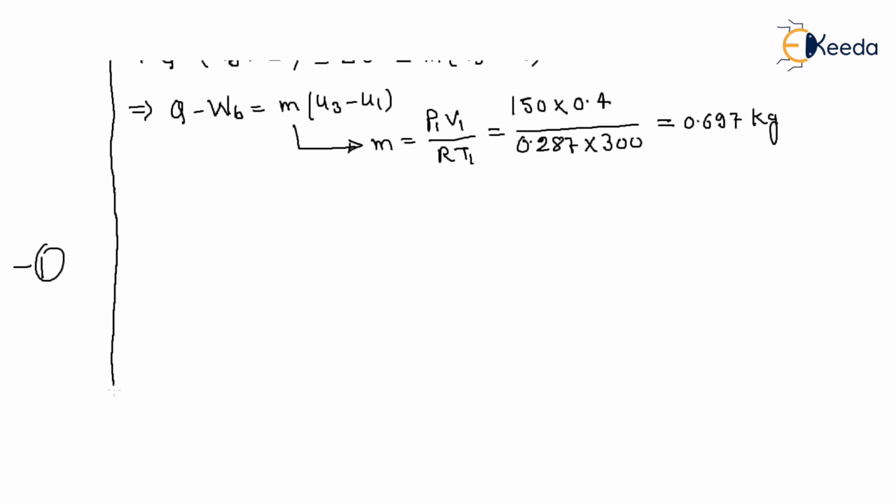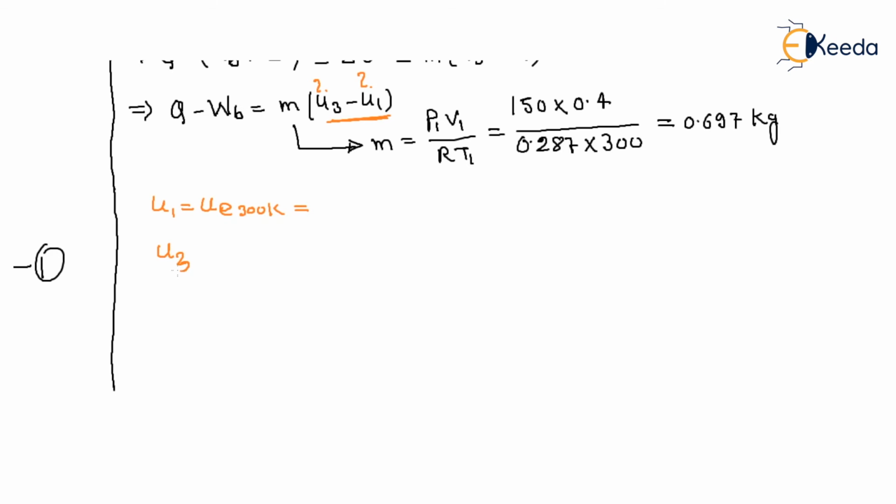Now, this is very important. What is U3 and what is U1? We don't know this value. So internal energy is determined from the air table. Why? Because the air table is given. So U1 is what? U at 300 Kelvin.